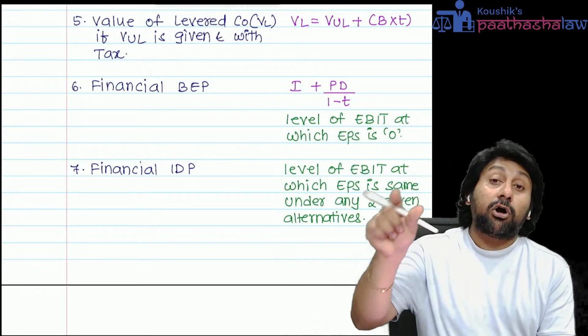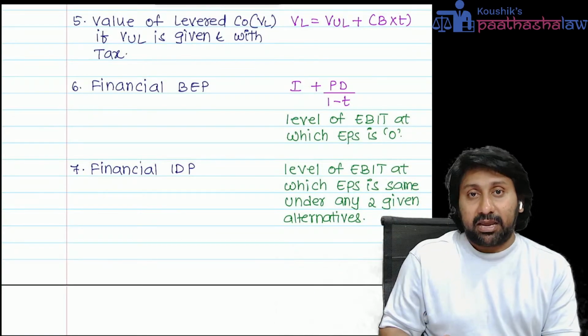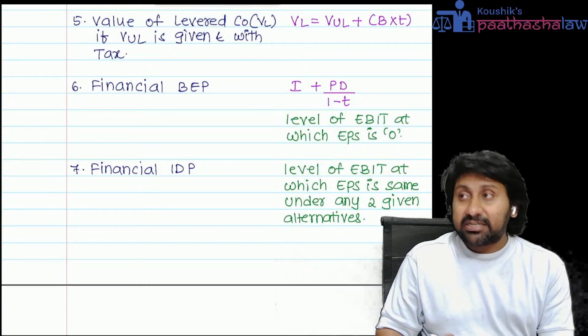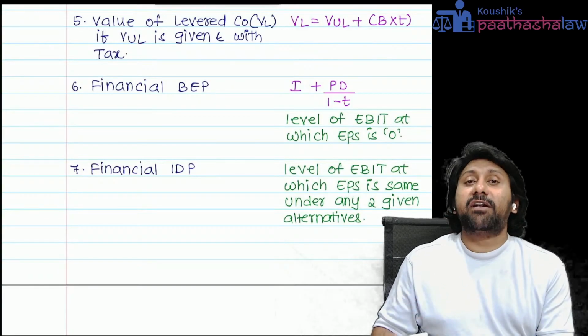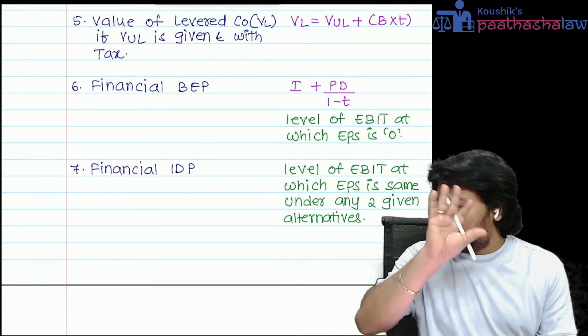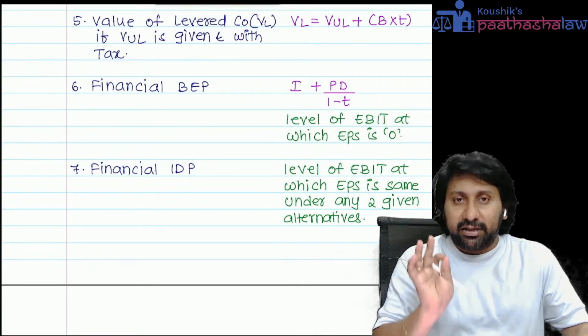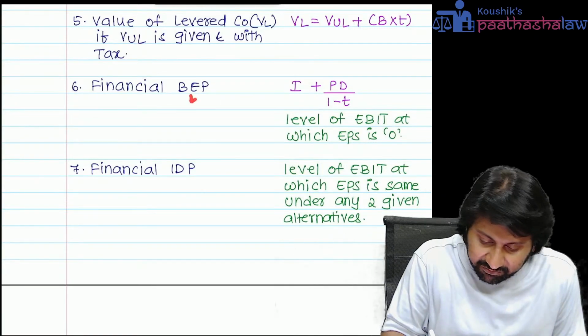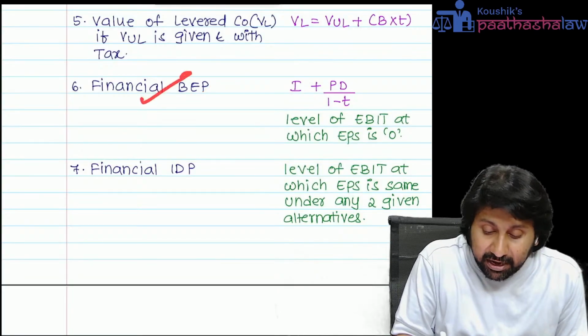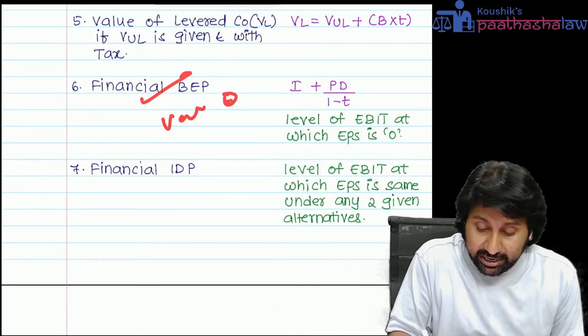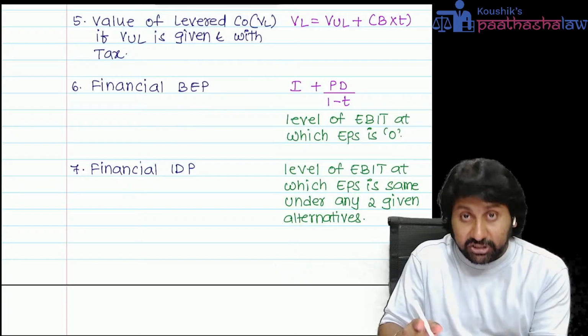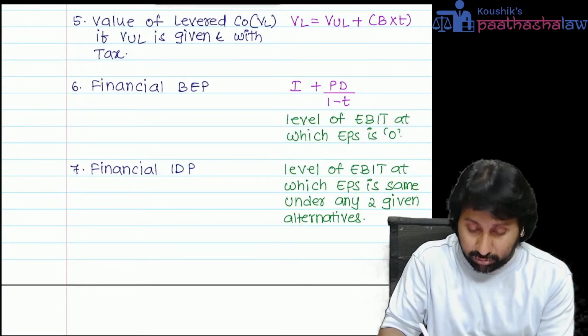That is normal cost break even. It is financial break even. Financial break even means I plus PD divided by 1 minus T. Logic, don't ask now. This is not the time. So tell the formula: I plus PD divided by 1 minus T. That's called a financial break even point. Financial break even point is a value of EBIT at which EPS will be exactly zero.